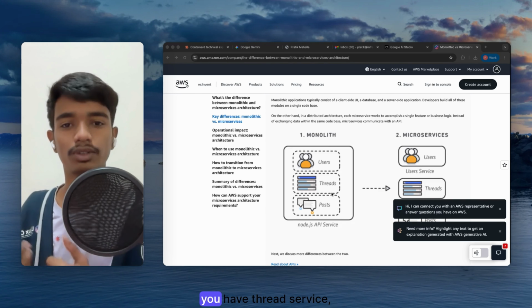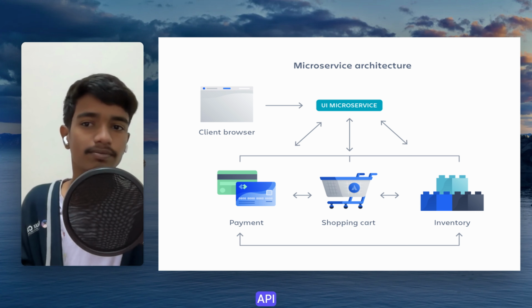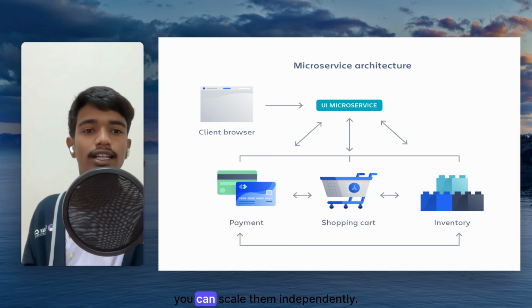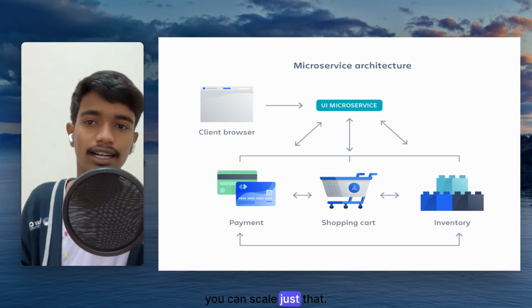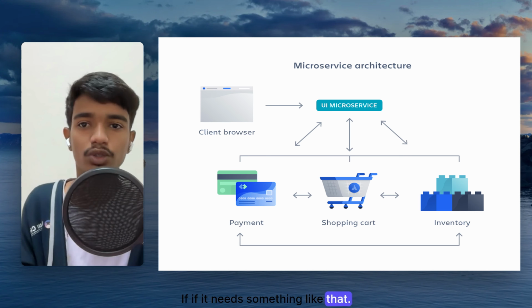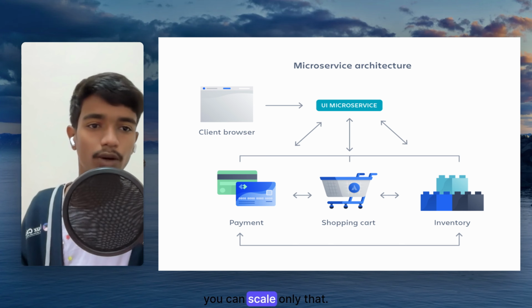So let's understand what microservices are. Microservices break the application into many small independent services. Each service focuses on one job. As you can see in the right corner: authentication, users, payment, order, search, notification. Each one has its own application. These services talk to each other through an API, and because they are separate, you can scale them independently. If payments need more power, you can scale just that. If the search service is getting heavy traffic, you can scale only that.